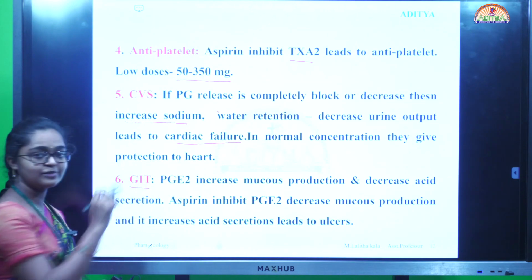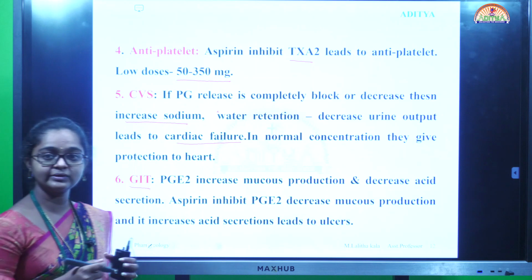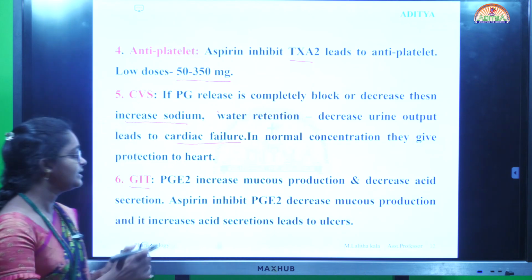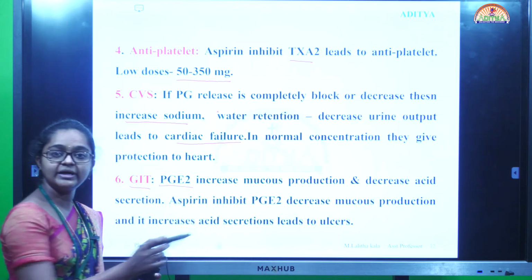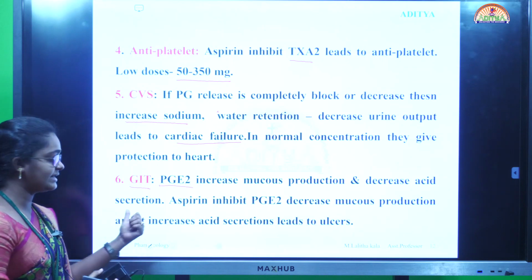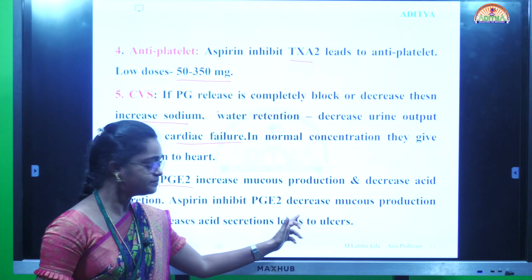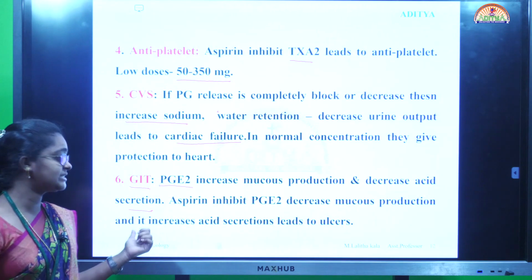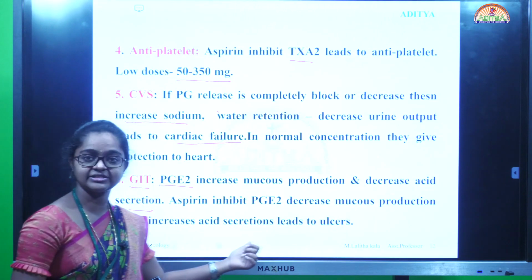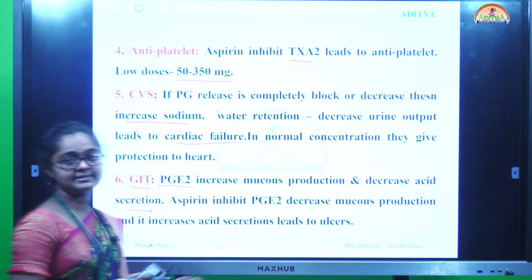Next pharmacological action is on the gastrointestinal tract. Prostaglandin E2 increases mucus production and decreases acid secretion. Aspirin inhibits prostaglandin E2, decreases mucus production and increases acid secretion, which leads to ulcers.